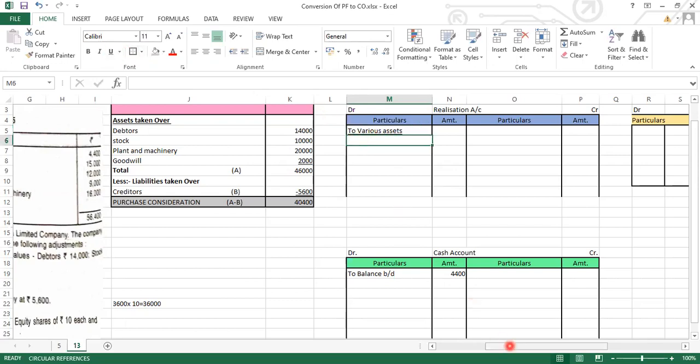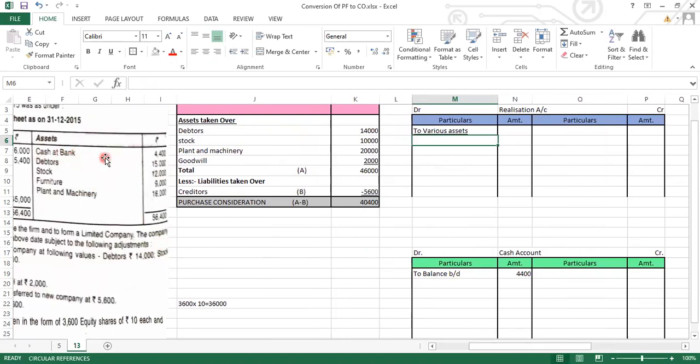So what is the first one? The first one is cash and bank. We have already recorded the balance in the cash and bank account. The next one is debtors. Debtors are for 15,000. Write down over here debtors. In the amount column write 15,000. Second, you have stock. Always remember, in the realization account we record the book values.